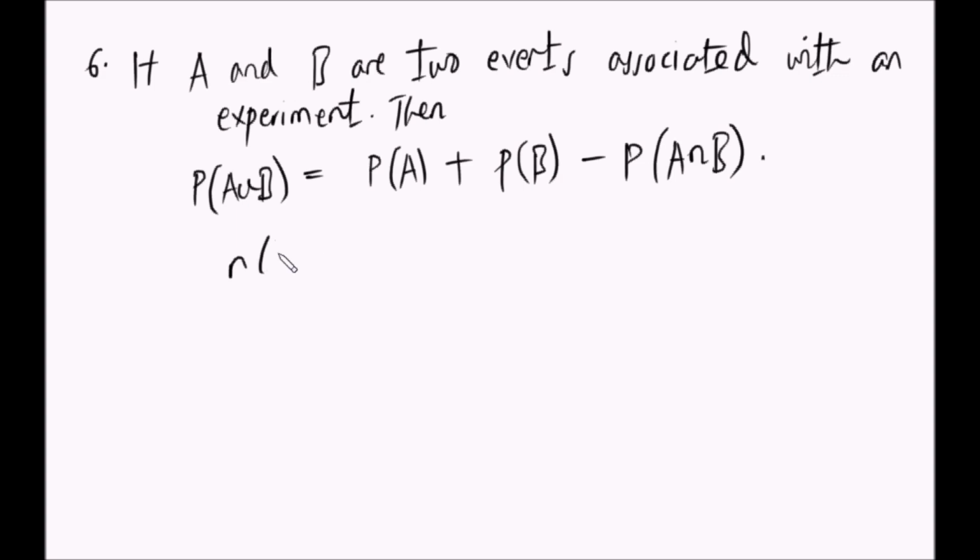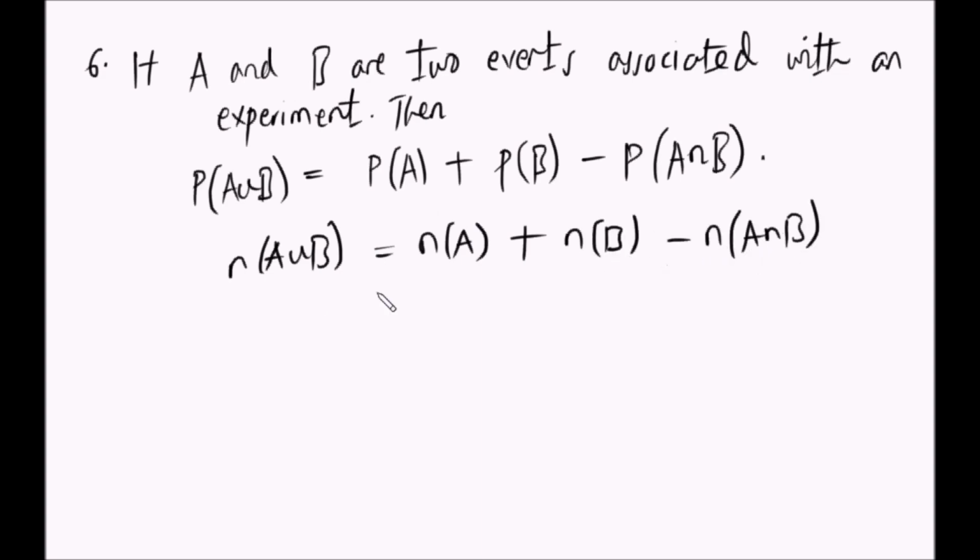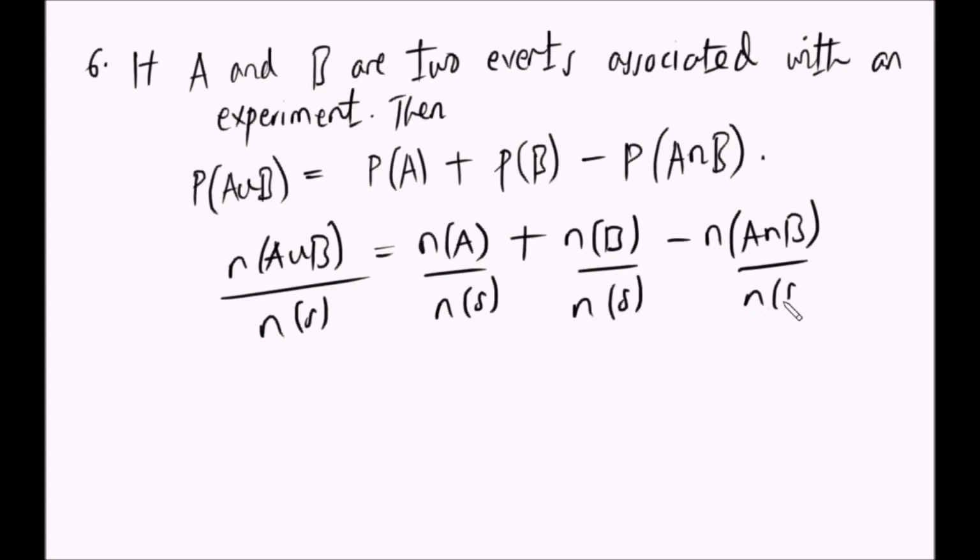So unajua hii hapa tulisomaga kwenye seti. Anasema kwamba the number of elements of A union B is the number of elements of A plus the number of elements of B minus the number of elements of A intersection B. So nganya kwa sample space, nganya kwa hivi, si ndio?